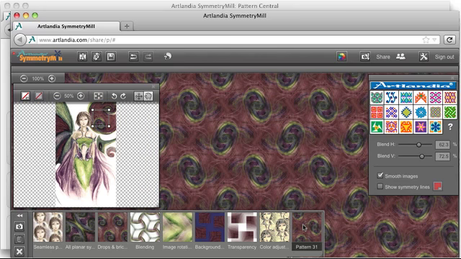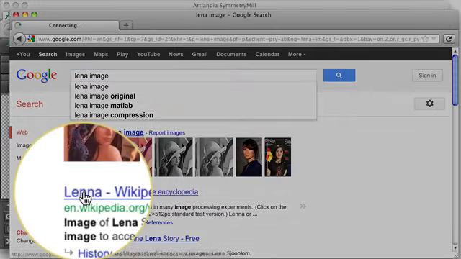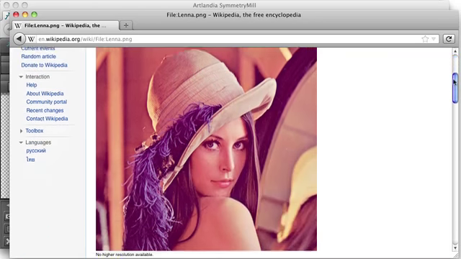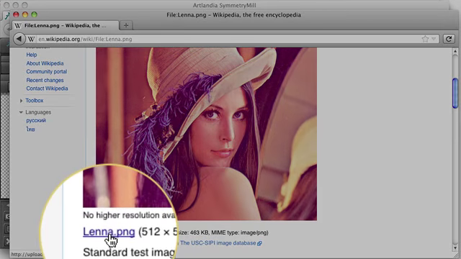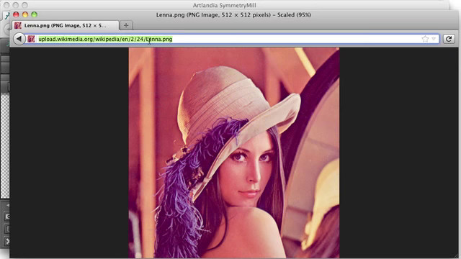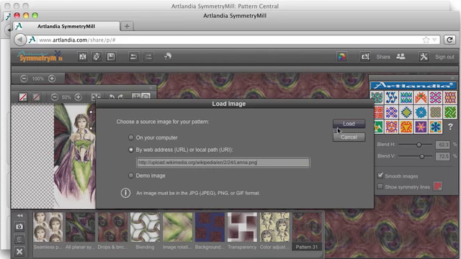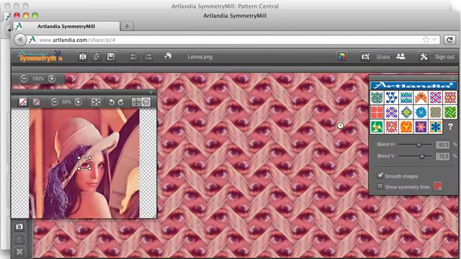All the snapshots from a single source image are saved in a set and can be reloaded later by going to the Manage Snapshots panel. Until now, we've been working with this demo image, but of course, you can load any image from your computer or from a URL. Let's say you want to use some well-known image, so let's see, do a quick web search, get your image, copy the web address and go back to SymmetryMill, click the Load Image button, paste the address, and click Load. There you go.